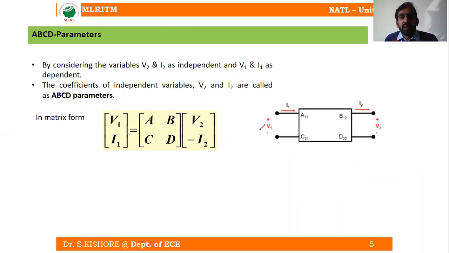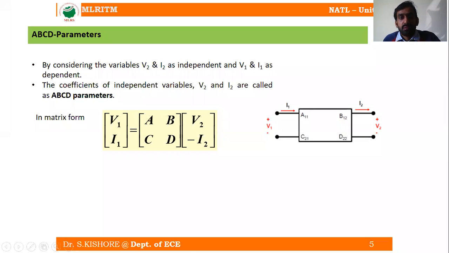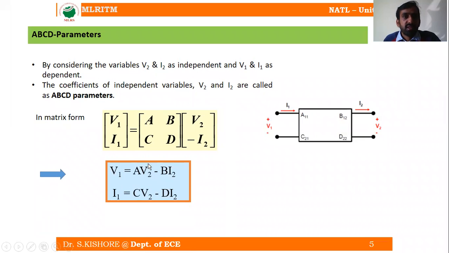Right. So now from this we can easily obtain the governing equations. V1 is equal to AV2 minus BI2, and I1 is equal to CV2 minus DI2. So from this matrix we can write these two equations, which are the governing equations of the ABCD parameters.